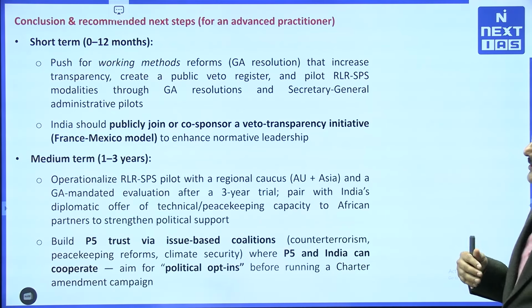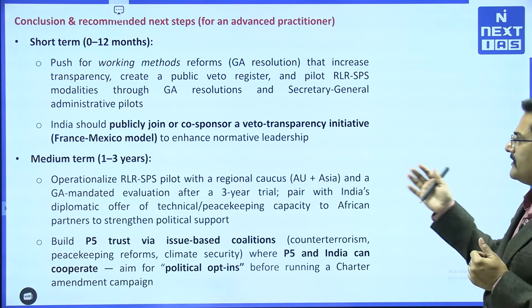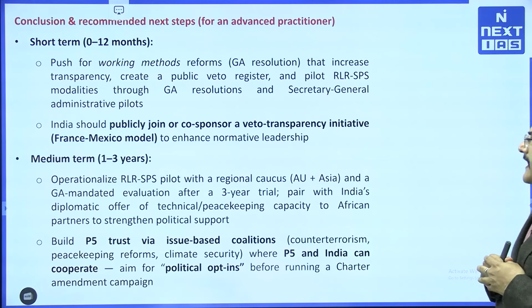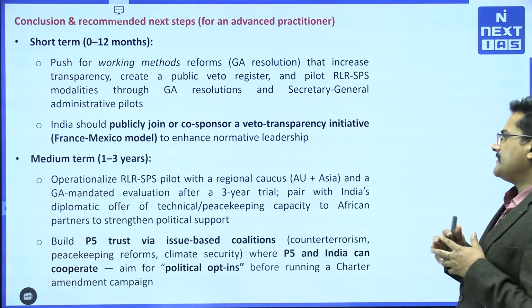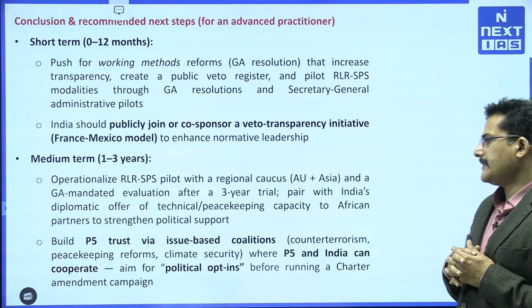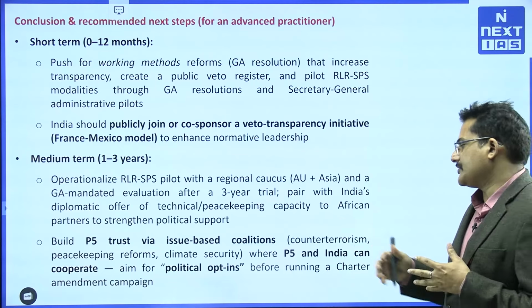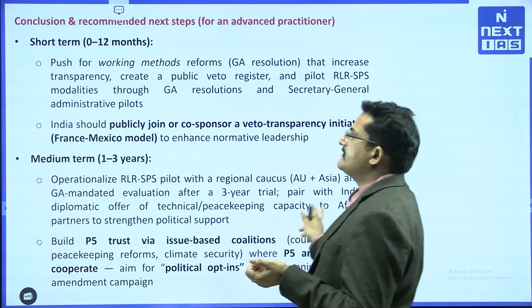What is the medium-term goal? We will have to operationalize the RLS and SPS pilot with regional caucuses, for example, AU plus Asia, and a GA-mandated evaluation after a 3-year trial. Pair this with India's diplomatic offer of technical peacekeeping capacities to African partners to strengthen political support, and build P5 trust via issue-based coalitions, for example, counter-terrorism, peacekeeping reforms and climate security, where the P5 and India can cooperate. So, we need to cater to the P5 members as well.